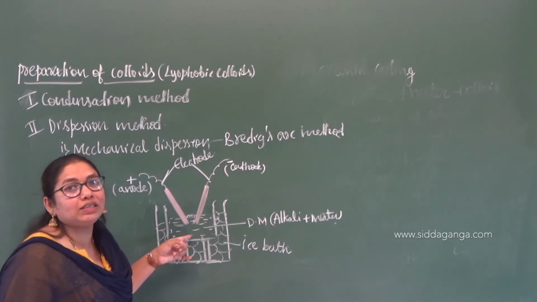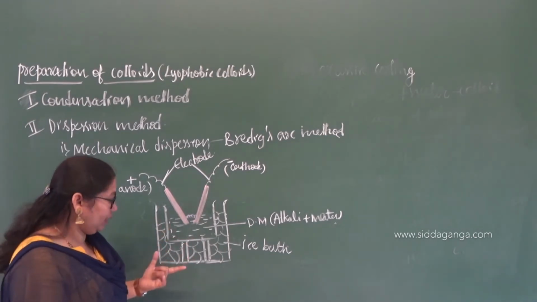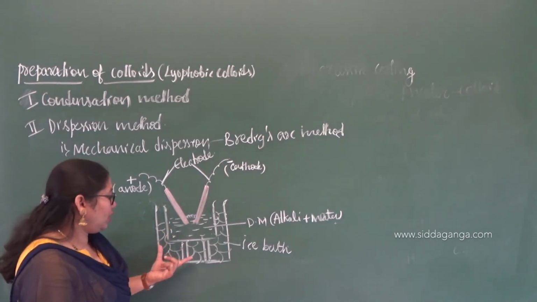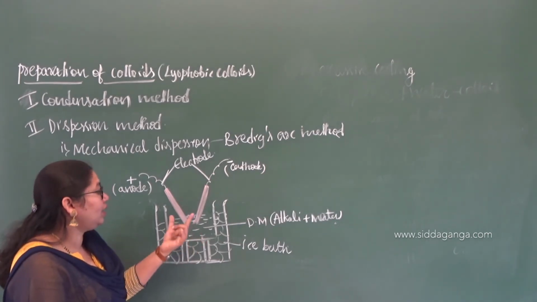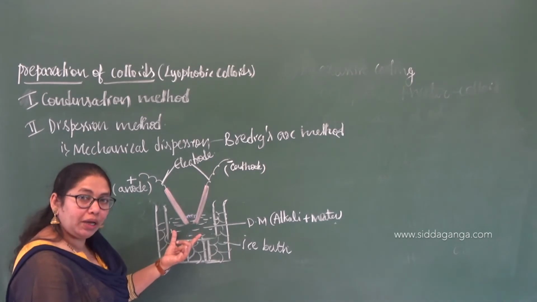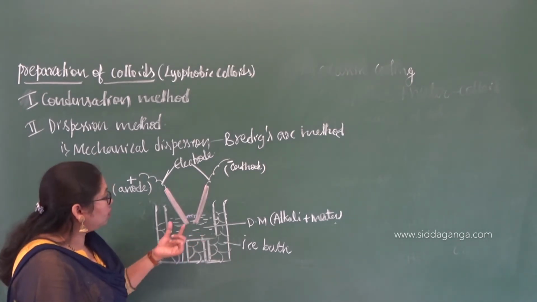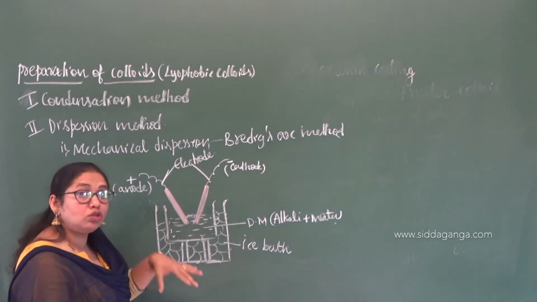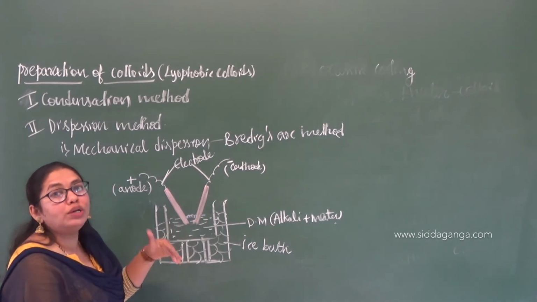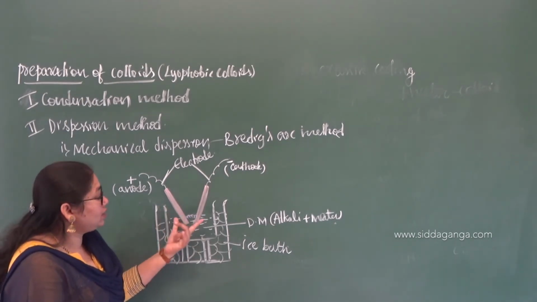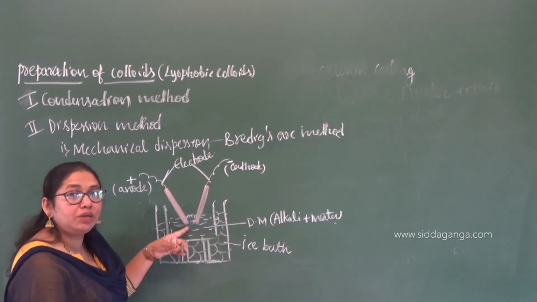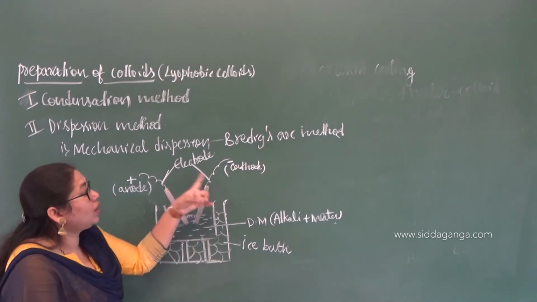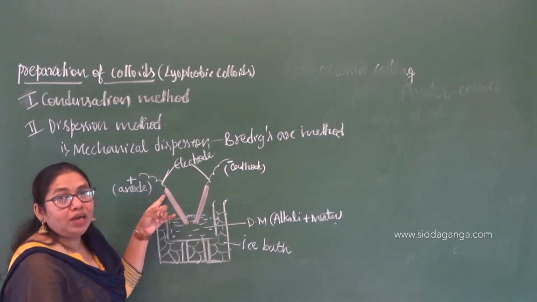Electrical disintegration, right? So I am repeating the process once again. There is an ice bath in which there is a tank containing the dispersion medium, and the two electrodes of the metal whose sol is to be prepared, usually gold, silver or platinum, are immersed in that dispersion medium and connected to the terminals of a battery.